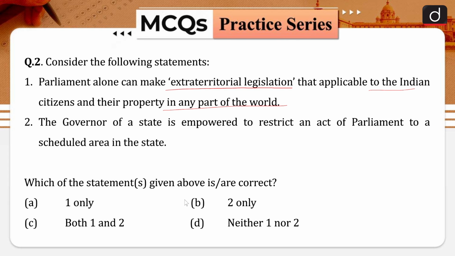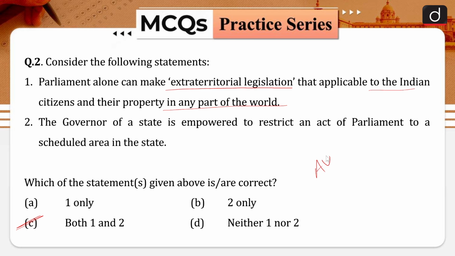Option A is 1 only. Option B is 2 only. Option C is both 1 and 2. And option D is neither 1 nor 2. So the correct answer for this question is that both of these statements are correct.